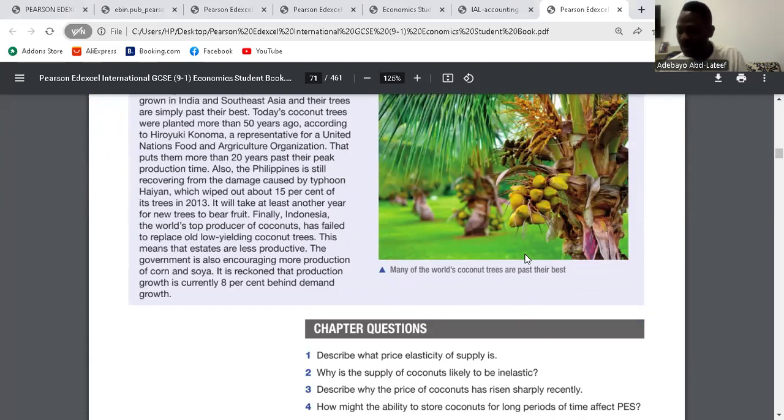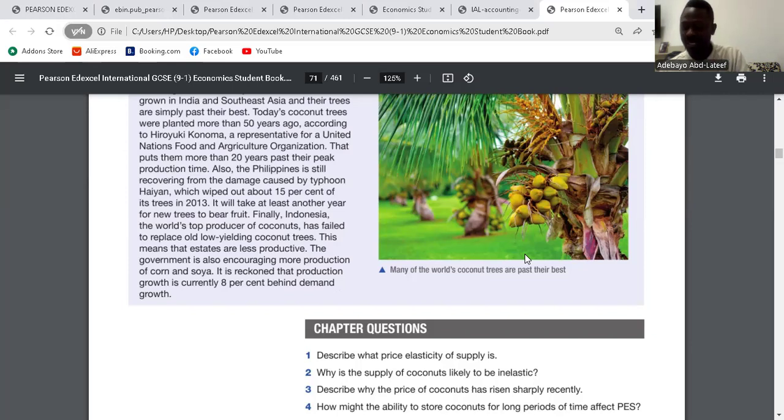The third question, describe why the price of coconut has risen sharply recently. The market prices are determined by the forces of demand and supply. In this case, the demand for coconut and its related products is rising. Why? Because the demand is higher than the supply. Clear? Yes.